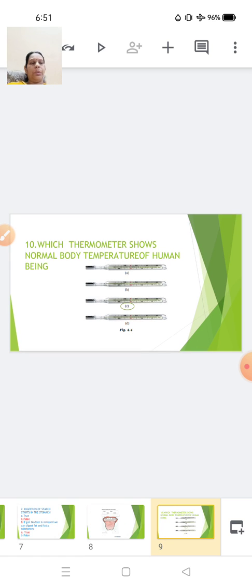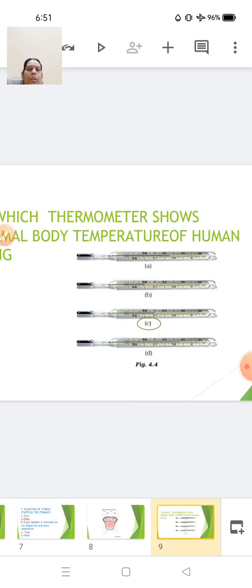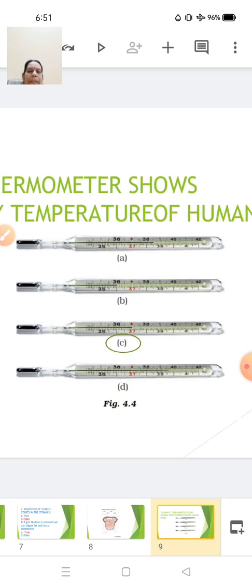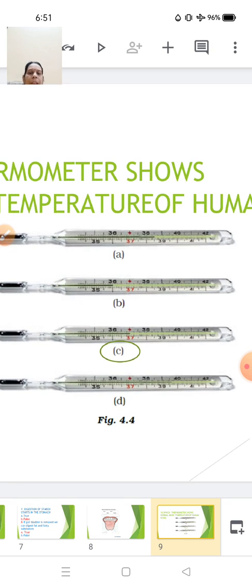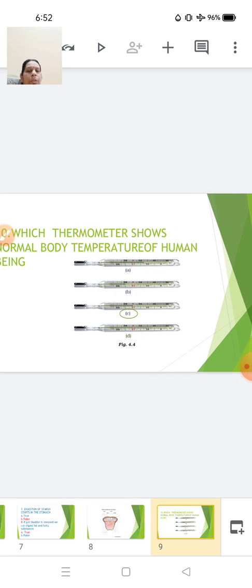Now, here again, you can see I have given you four clinical thermometers over here. You have to identify, looking at the thermometer, which one is showing the normal body temperature. As you know, the normal body temperature of a human being is 37 degrees Celsius. So, here you can see in option C, that is your third thermometer, is showing 37 degree Celsius. So, this is the correct option for this question.